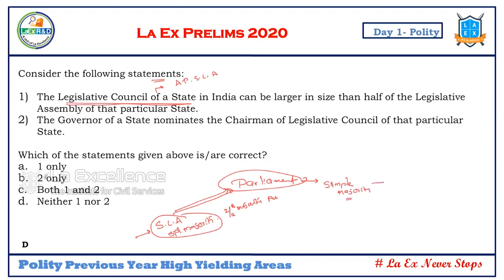The ultimate authority to create or abolish a Legislative Council is in the hands of Parliament. Now, the second area in the Legislative Council is related to bicameralism. So, the general question can be related to bicameralism. Why do we need two houses? Because the second house shall act as the speed breaker. So that's why it shall stop hasty legislations. And that's why the second house also has to be a revisionary house. The second house has to be an expert house. This is how we talk in support of bicameralism.